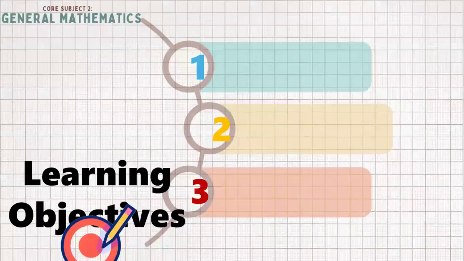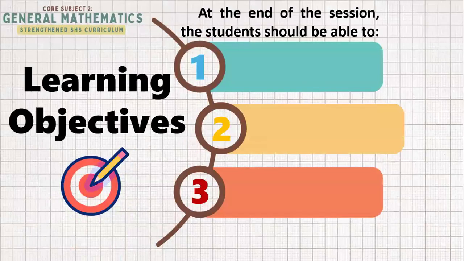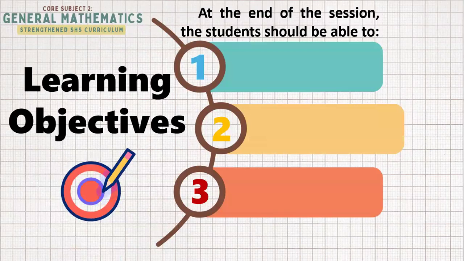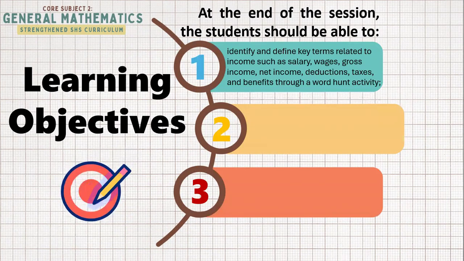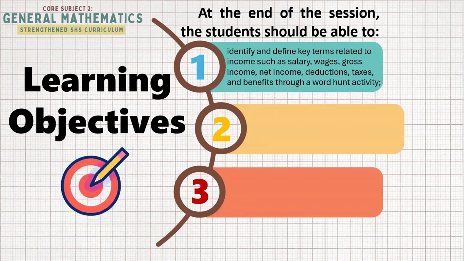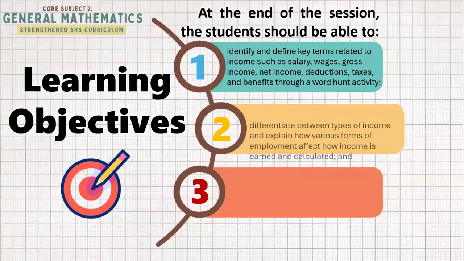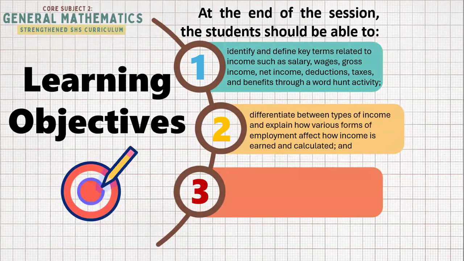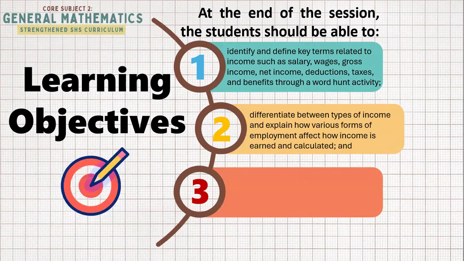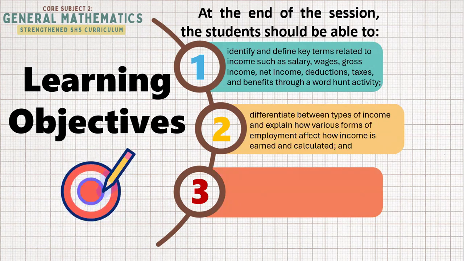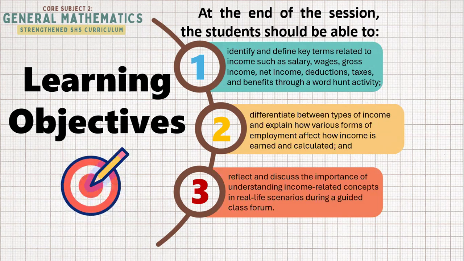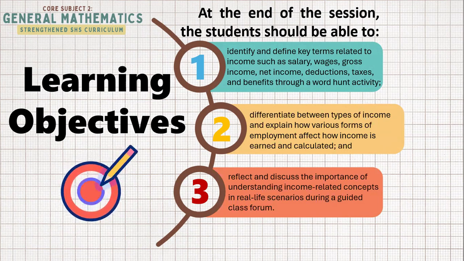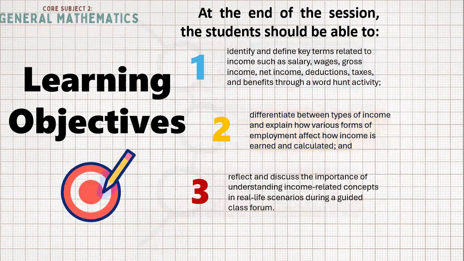For our learning objectives for today, at the end of this session, the student should be able to identify and define key terms related to income. Number 2, we will differentiate the different types of income and explain how various forms of employment affect how income is earned and calculated. And lastly, we will reflect on the importance of understanding income-related concepts in real-life scenarios during a guided class forum.